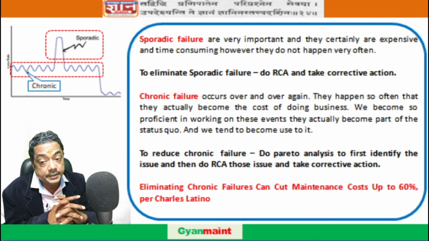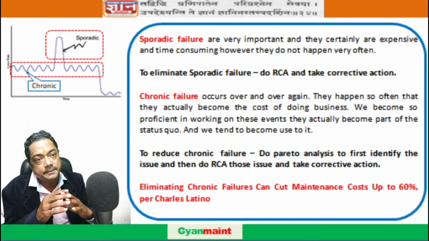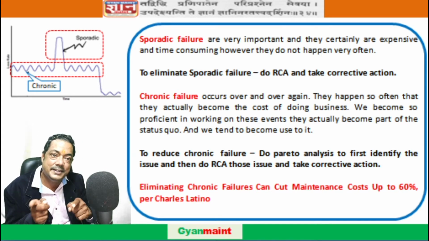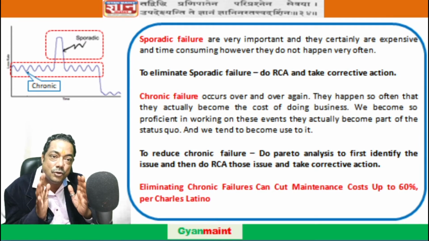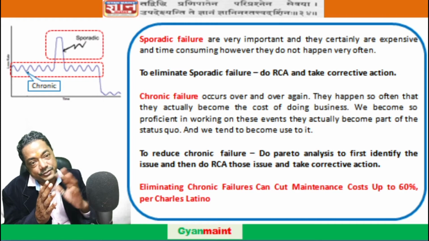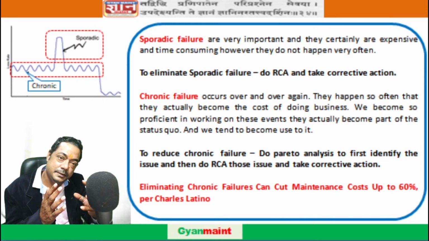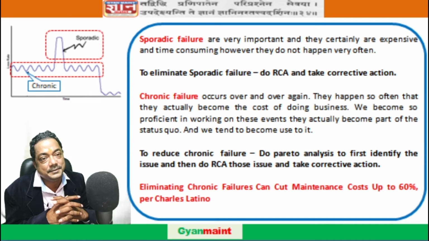But in chronic failure, because it is happening over and over for shorter duration, how to attack and where to attack is a very big question mark, and this is where the Pareto comes into picture. So if you do Pareto analysis of all the chronic failures and take action on those 20% which are creating 80% of the lost time and consuming your budget, Pareto analysis is very useful tool for this.